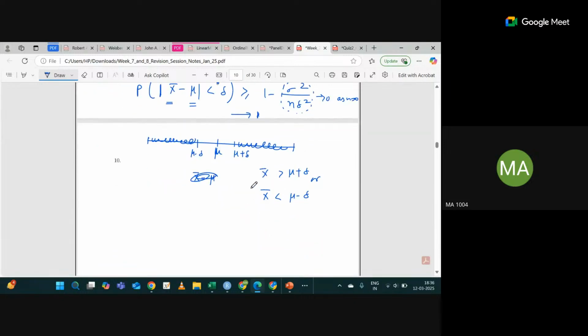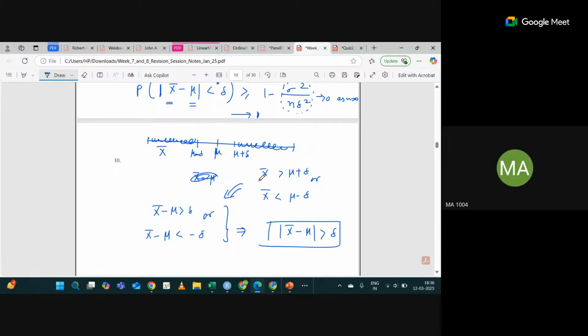Are you getting my point? X would be greater than mu minus delta and less than mu plus delta, right? If x bar I'm writing here, then x bar is less than... Okay, from here, what you can say, x bar minus mu greater than delta, or x bar minus mu less than minus delta. Yes or no? So if you see this part, I can write absolute difference of x bar minus mu greater than delta or not.